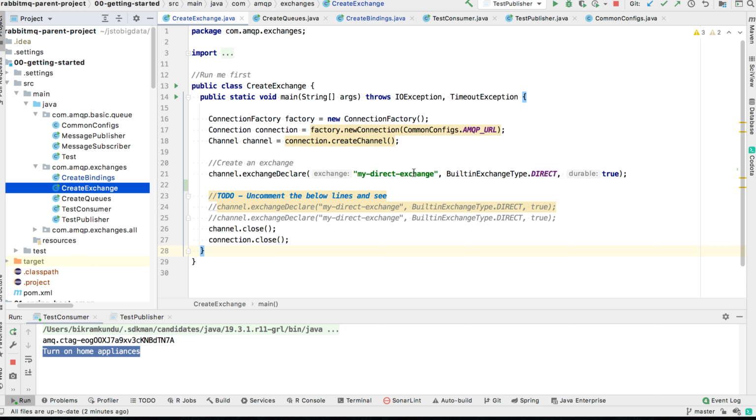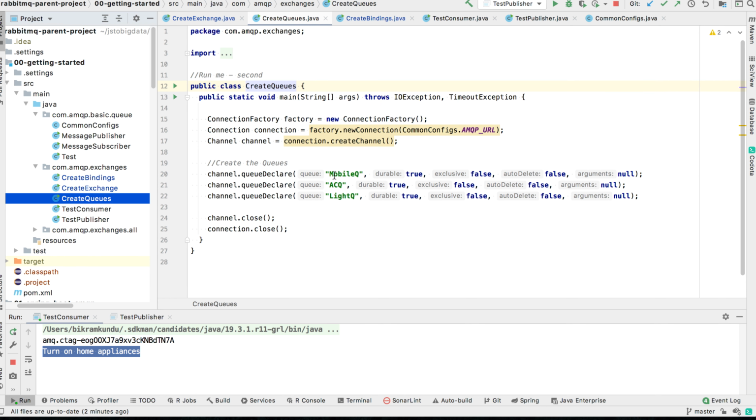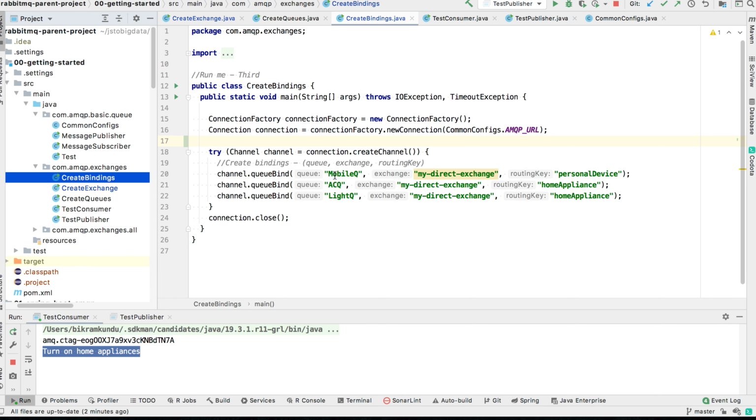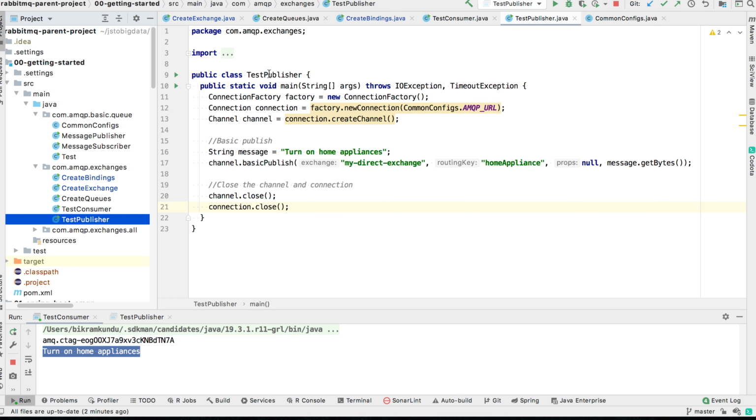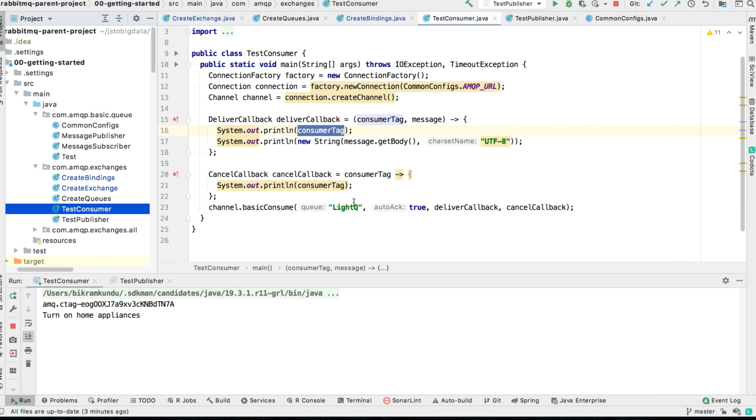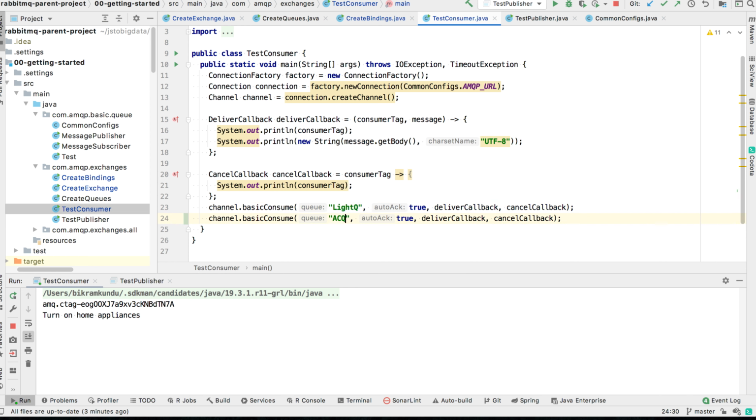I created an exchange, I created the three queues, I created the bindings, and then I ran the consumer, and finally I executed the test publisher to publish the message, and I have seen that the consumers are receiving my message. Another thing to note is that I could have subscribers to subscribe each of the queues, but I just wanted to show you a simple example. You could write the exact same thing for other queues as well, like for SEQ and for mobile queue.